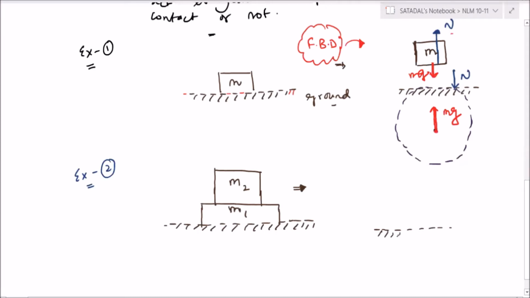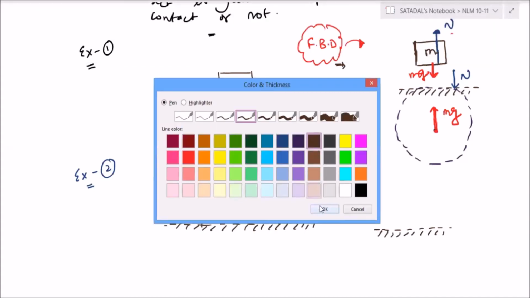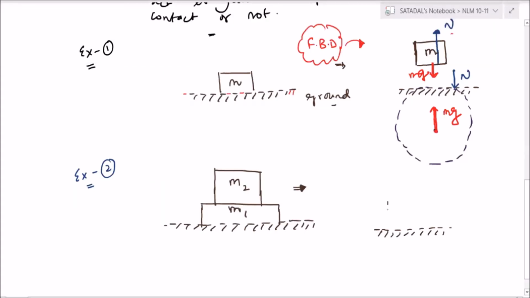Chalo. Now everybody match it. Congratulations to everyone who has tried. Chalo, I will show one by one. So let us say here I will keep M1 and here I will keep M2.